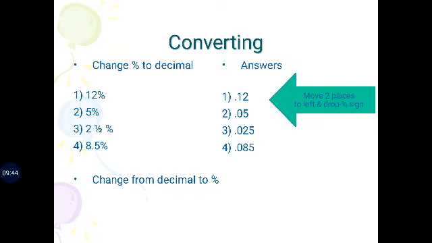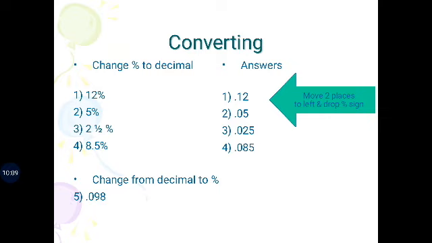Change from decimal to percentage. First we studied percentage to decimal. Now we are going to study decimal to percentage. 0.098, so 98 divided by 100. Another one is 9.8 by 100 percentage.